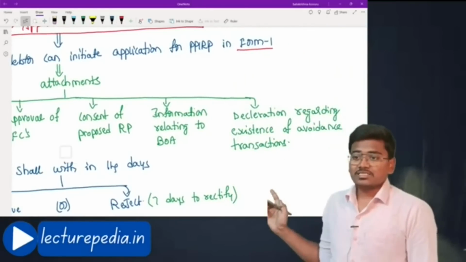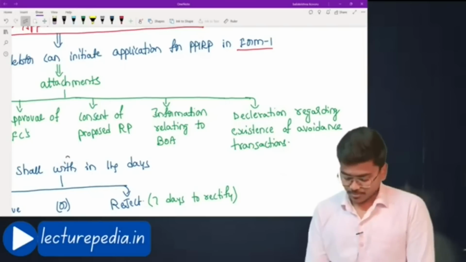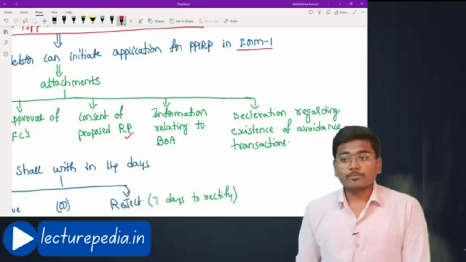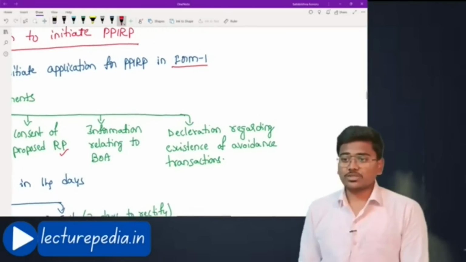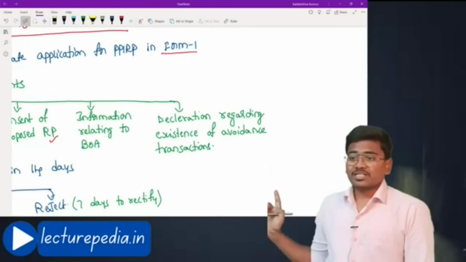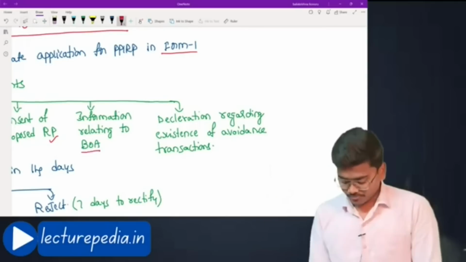Next, consent of proposed resolution professional. You have proposed to appoint a particular person as a resolution professional. The consent of such person is also to be given along with the application. Information relating to books of accounts. Okay.